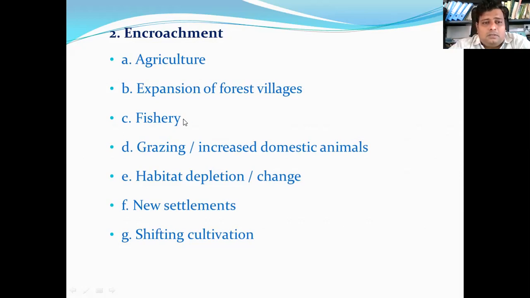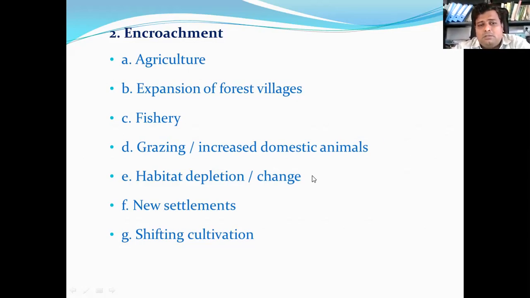Corals have been destroyed with this type of industrial net fishing. Near the villages, biodiversity areas have been destroyed due to domestic animal grazing.